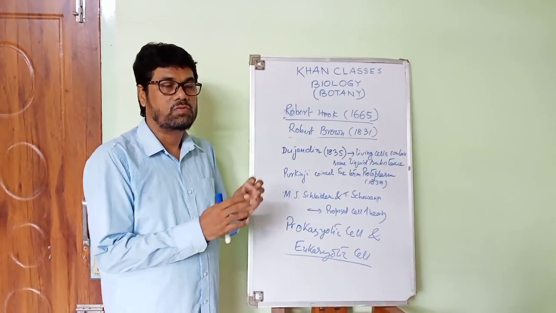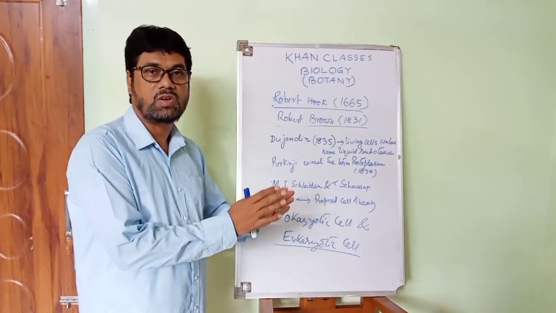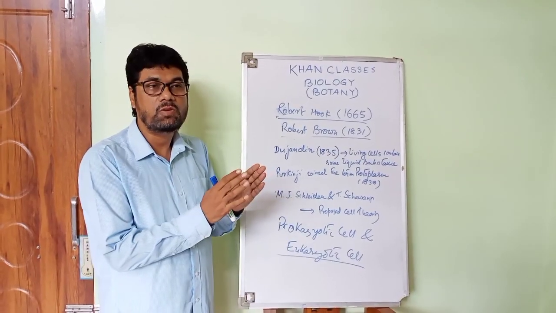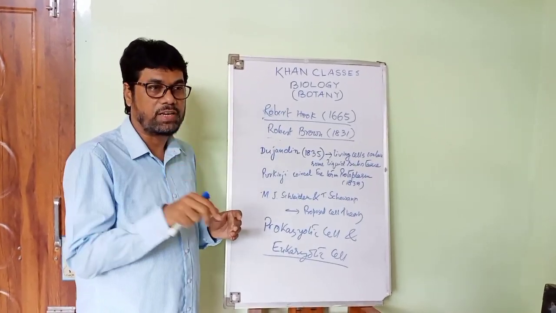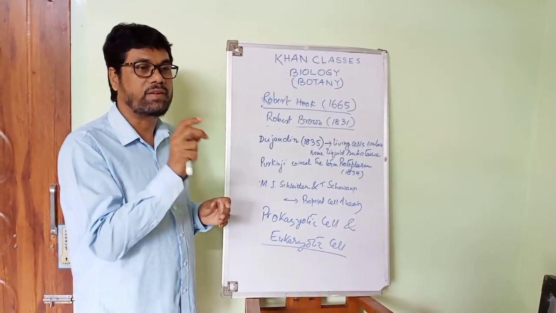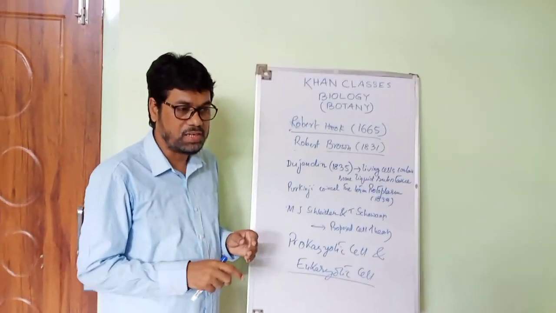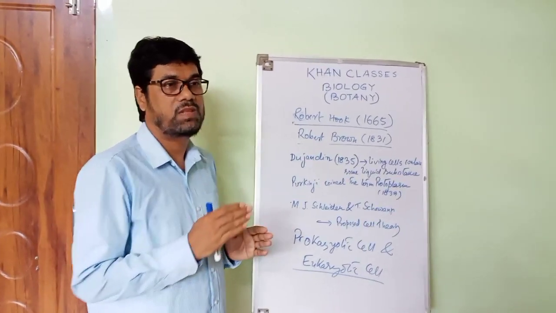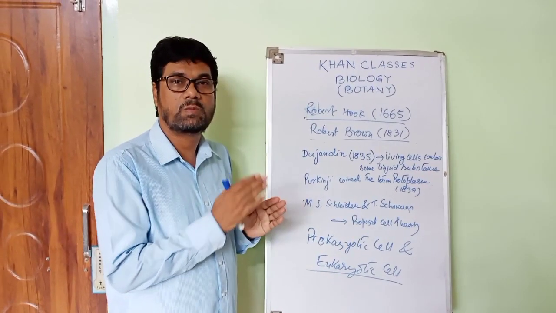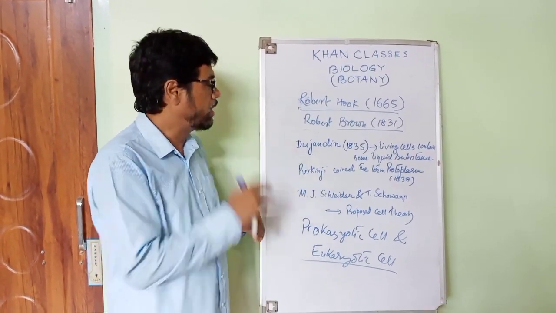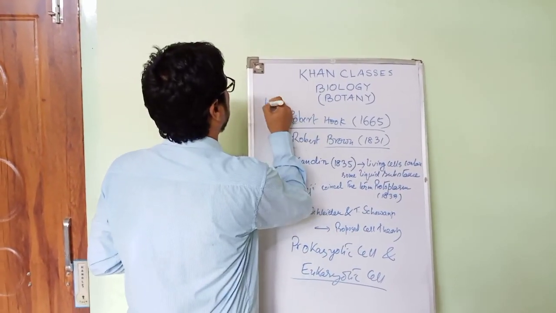Protoplasm is divided into two parts: one is called cytoplasm, another is called nucleoplasm. The living material located inside the nucleus is called nucleoplasm, and the living substance found inside the cell minus the nucleus is called the cytoplasm. The cytoplasm is again divided into two parts, ectoplasm and endoplasm. In the endoplasm, all the other components of the cell are found.